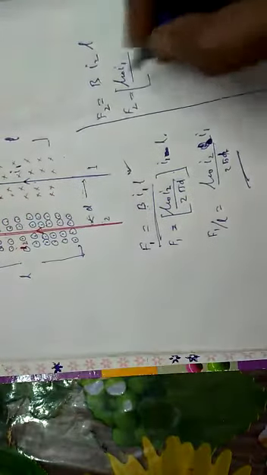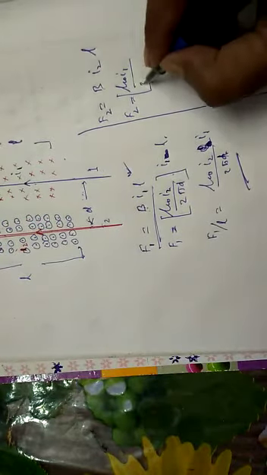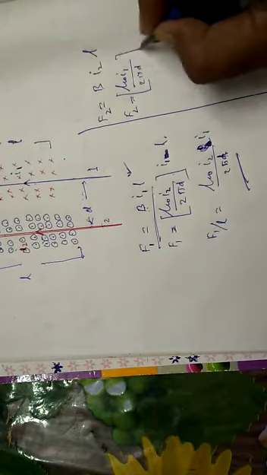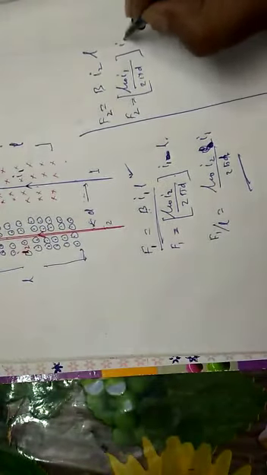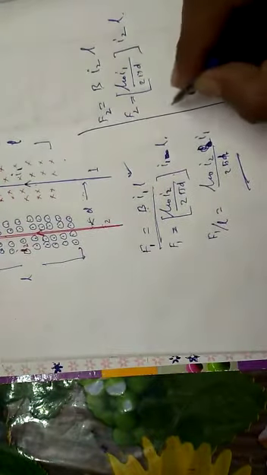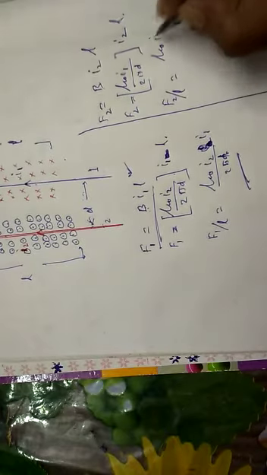So everywhere the magnetic field will be mu naught I by 2 pi d. This is the magnetic field which is being provided by wire number 1, and into I2, the current in wire 2, and into length. So force per unit length is going to be mu naught into I1 into I2 divided by 2 pi d. So the magnitude of force per unit length is equal for wire number 1 as well as wire number 2.